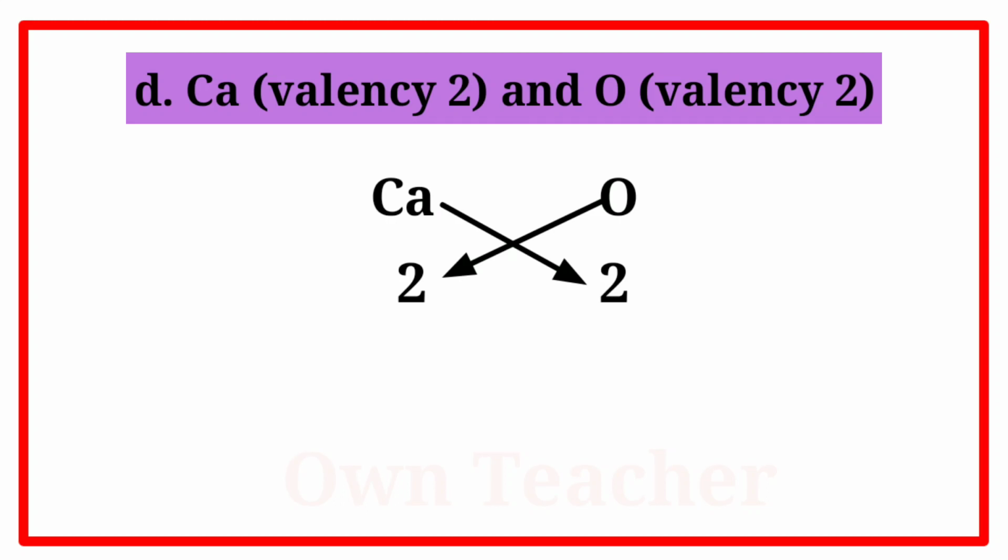Now write the formula of compound obtained by cross multiplication: Ca2O2. The number of constituent atoms in the final molecular formula should be the smallest. So divide by 2 and write the final molecular formula of the compound: CaO.